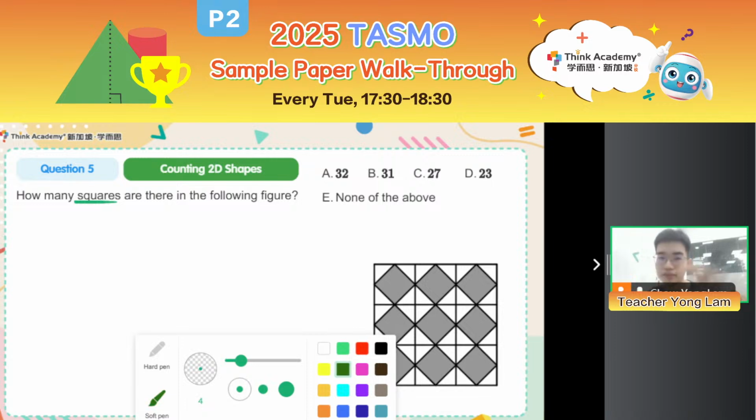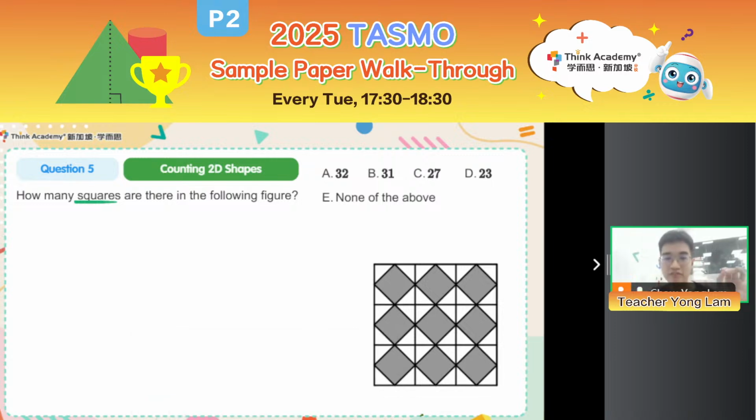When it comes to counting squares, squares have a very useful characteristic in which all of their sides are equal.